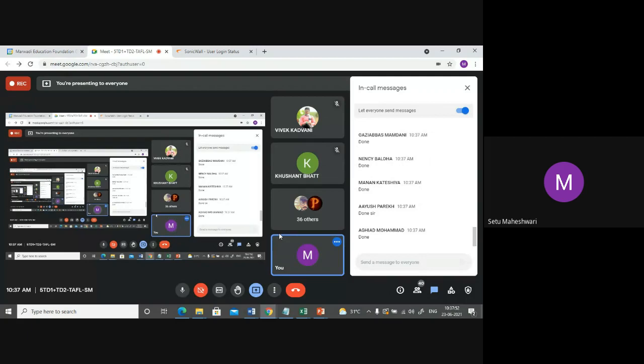Ayush has done. Jeet has done. Hassan has done. Ibrahim has done. Hasti Dodia has done. Pratik has done. Bansi has done.